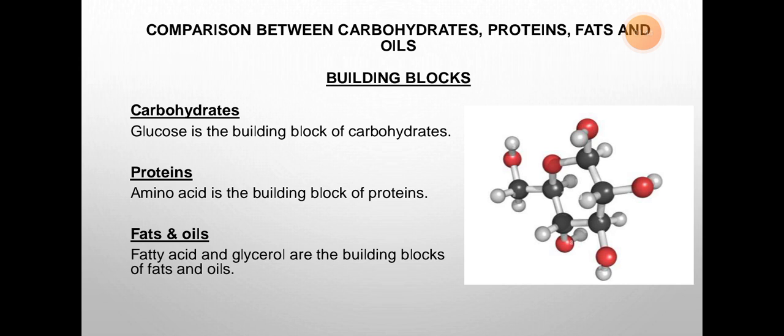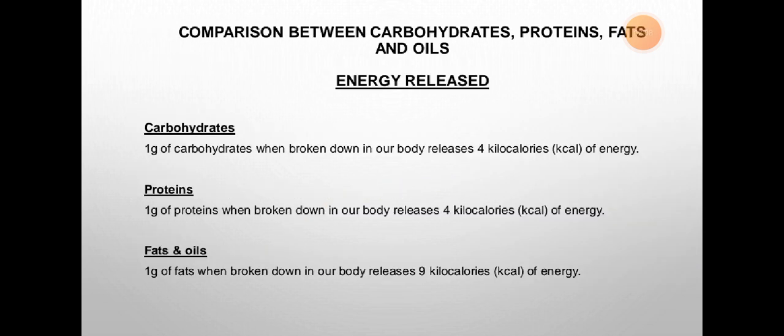Protein is made up of amino acids, so it's a building block. And for fats and oils, fatty acids and glycerol are the building blocks. Fats and oils are made by fatty acids and glycerol, so they are the building blocks of them. Now it's clear that the building block of carbohydrate is glucose, the building block of protein is amino acid, and the building block of fats and oils is fatty acids and glycerol.